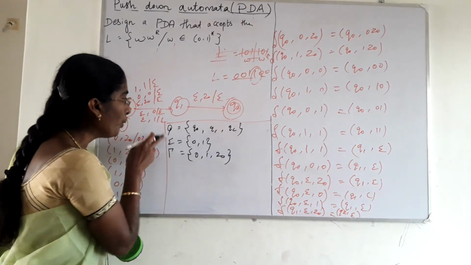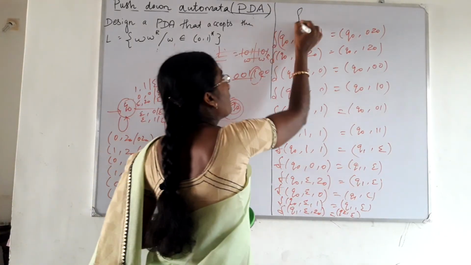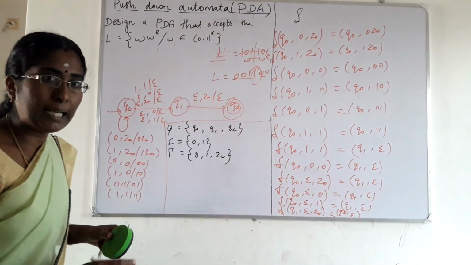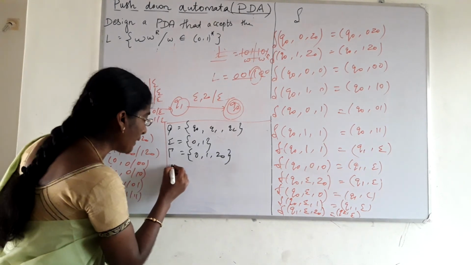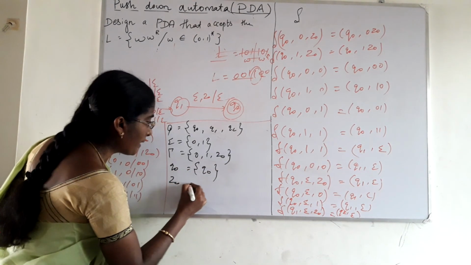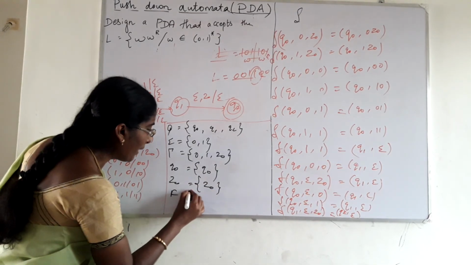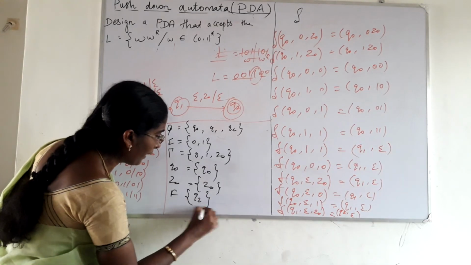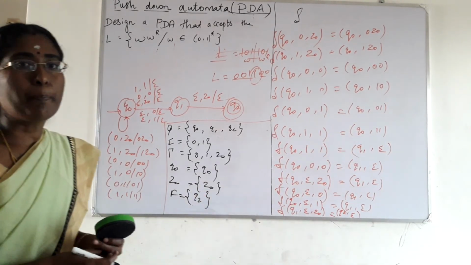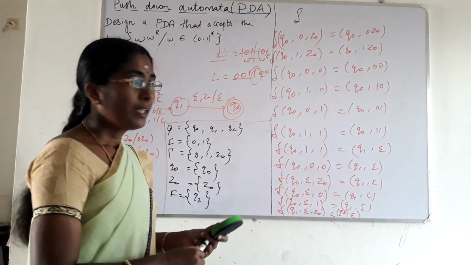Next one is Q, summation, pipe, and these are the transitions. Transition function del. Start state is the same, Q0 is the start state. Z0, the same, will be considered as the initial stack symbol. And which one is the final state? Q2 is the final state. Right? This is the PDA for the language L is equal to WWR. Thank you.